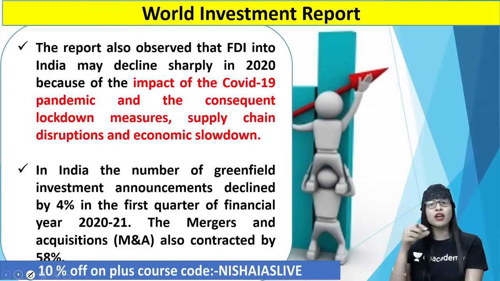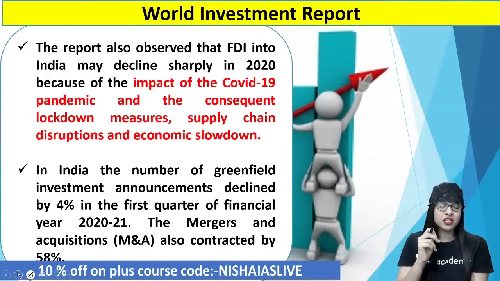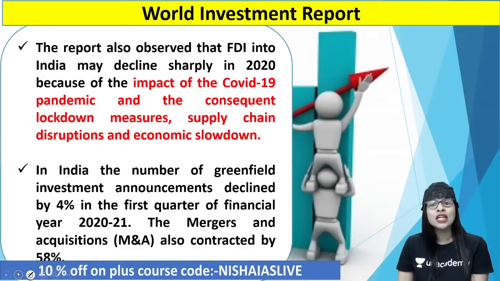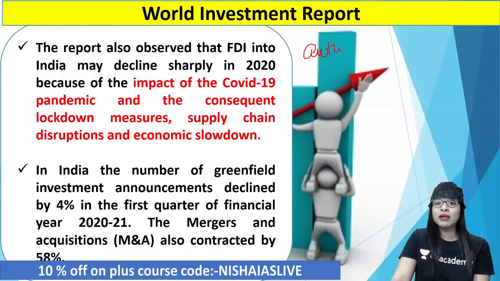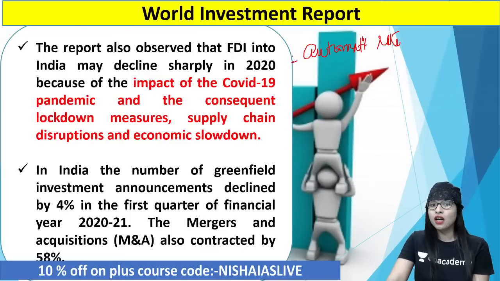Because FDI is very important for any country to grow. That is why if you see, it was said by India in the recent months that over 100% FDI is allowed via automatic and government route. What is automatic route? It is in the context of China. That is, a lot of countries were taking advantage of our investments also. So due to which they said 100% FDI is allowed via automatic and government route.